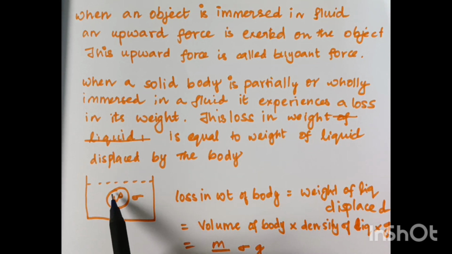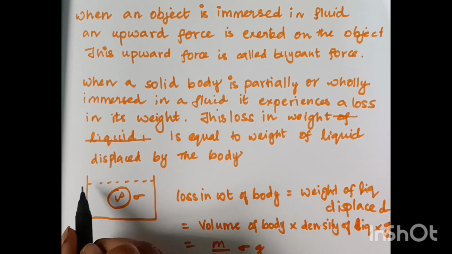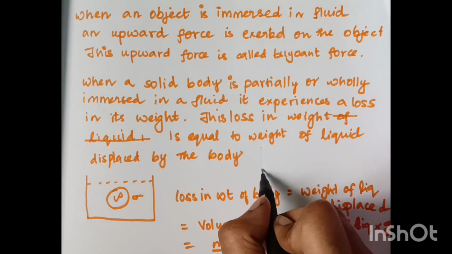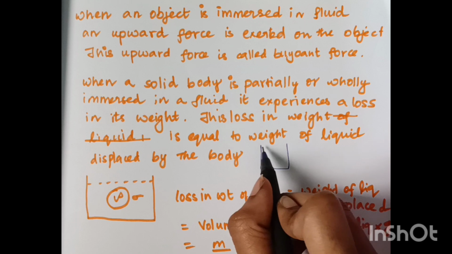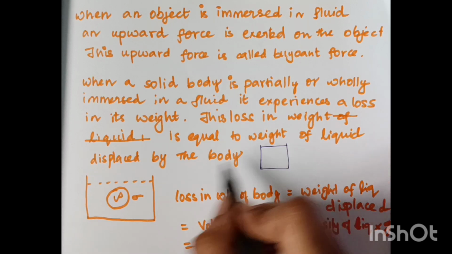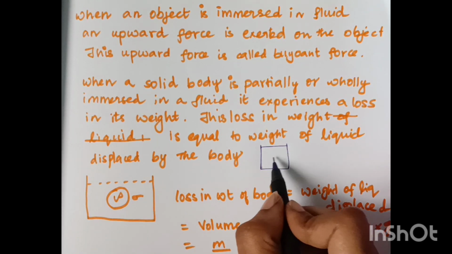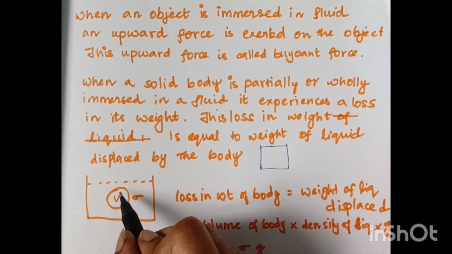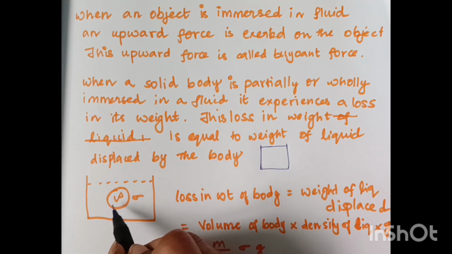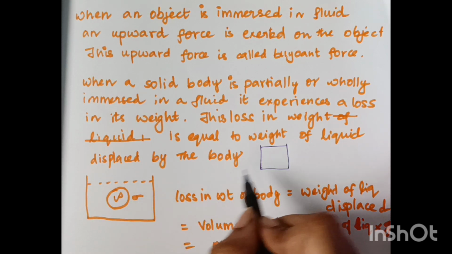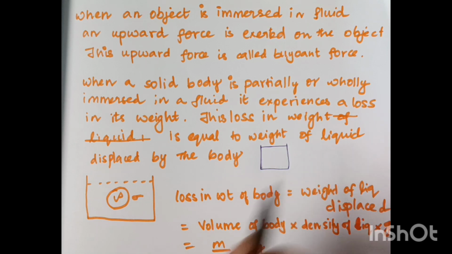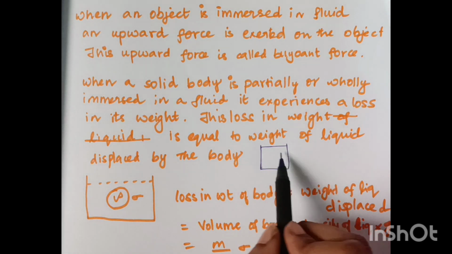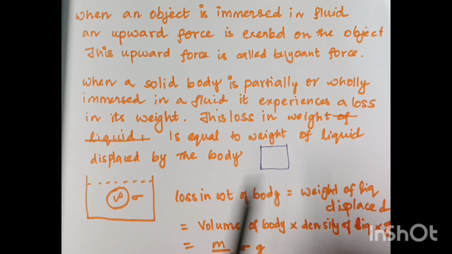If you are immersing this ball in this liquid, and suppose the liquid was already filled up to the rim, and you are dropping this ball inside, then the same volume as that of this ball, that much liquid would have been displaced. And the weight of the liquid displaced will be equal to the loss in weight of the body. I hope you got it.